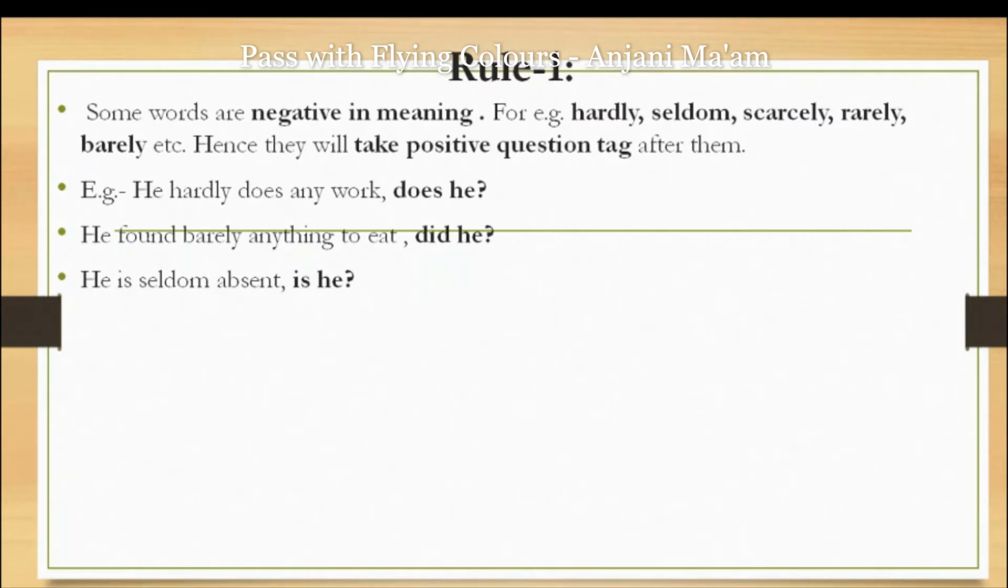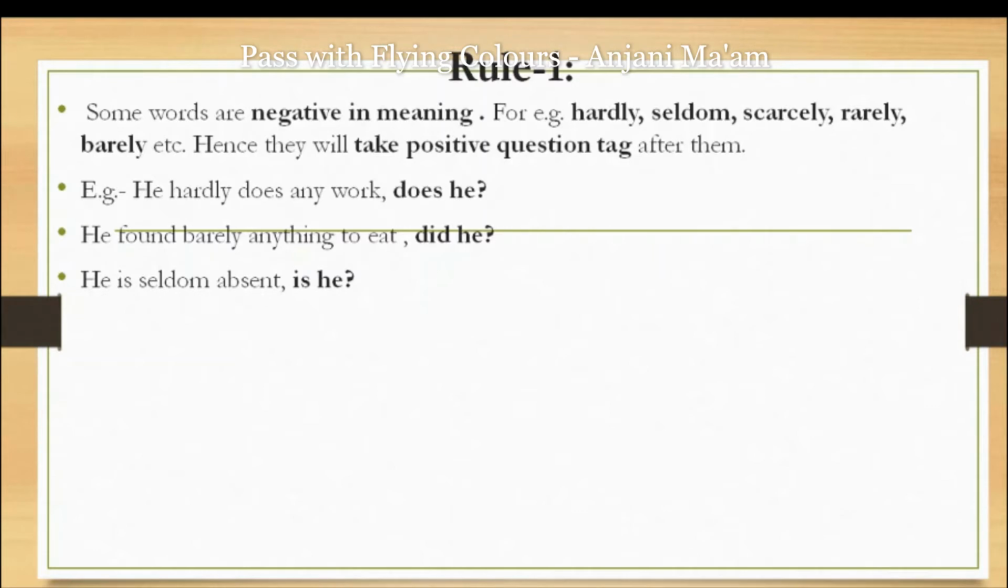And before saying them, one important thing is there. If in the sentence there are some words, which are actually adverbs, like hardly, seldom, scarcely, rarely, barely, etc., all these words are negative in their sense. That's why these words will have a positive question tag after them.